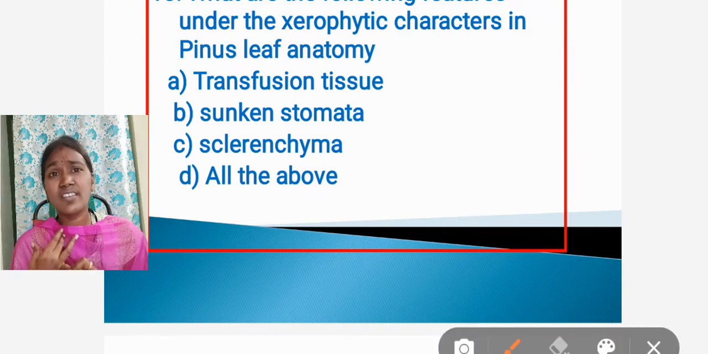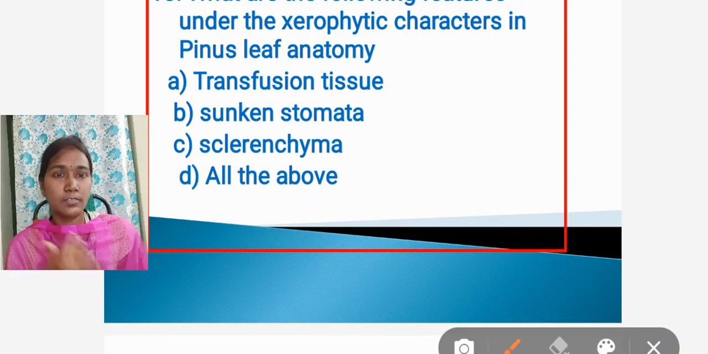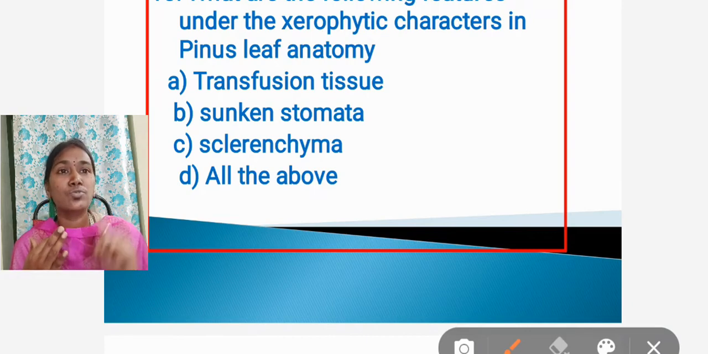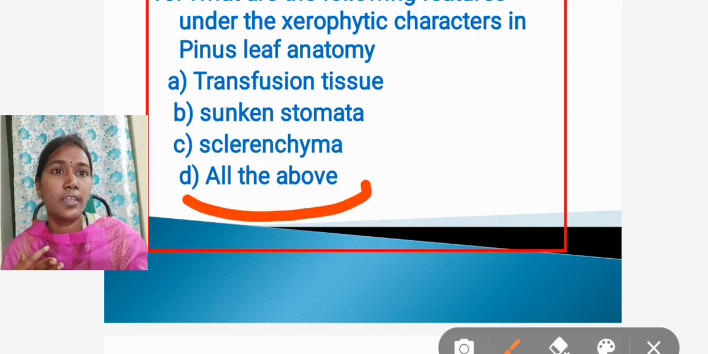In this, we already know the answer from the general characters of gymnosperms. Transfusion tissue is present, as well as sunken stomata and sclerenchyma. These characters belong to the xerophytic characters of the pinus leaf. So the answer is option D, all the above.